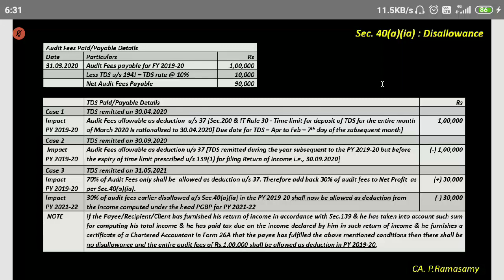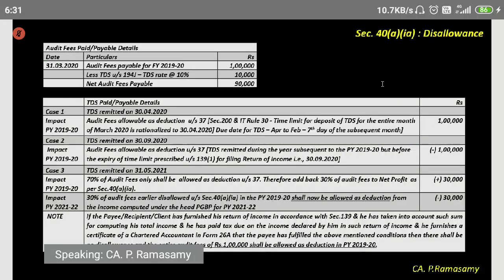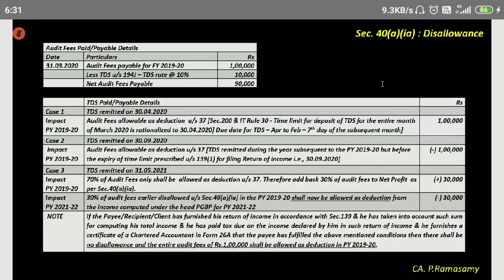And if he has paid it by 30th of April, it is allowed as a deduction. No issues, no disallowance. If the TDS is remitted on 30th of September 2020, which is the due date for filing return, even in that case, the entire amount of 1 lakh will be allowed as a deduction. However, if the TDS is remitted on 31/5/2021, then only 70% of the fees shall be allowed as deduction under section 37. Therefore, add back 30% of audit fees to net profit as per section 40(a)(ia).